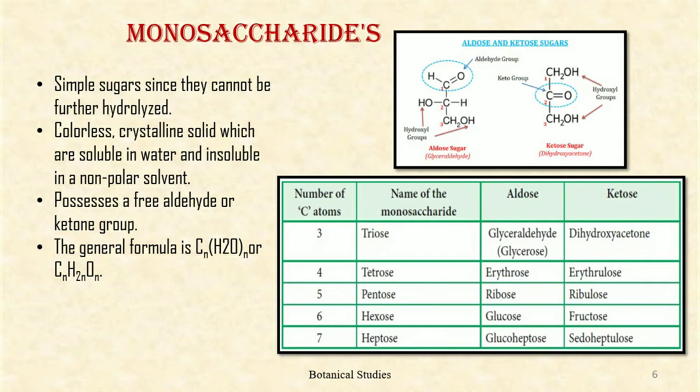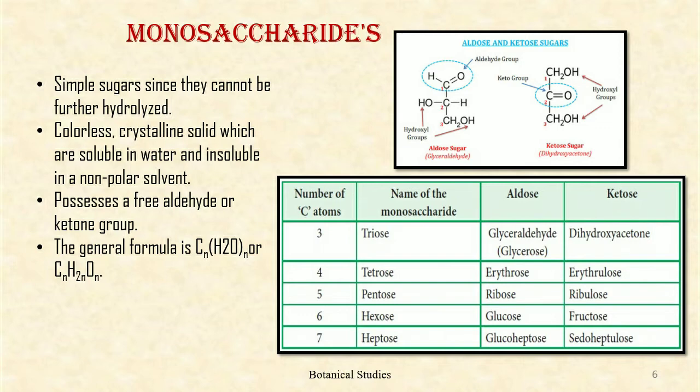Let us now study the classification of carbohydrates in detail. First, monosaccharides. Monosaccharide is the simple group of carbohydrate and is often called simple sugars since they cannot be further hydrolyzed. They are colorless crystalline solids which are soluble in water and insoluble in non-polar solvent. These are compounds which possess a free aldehyde or ketone group. The general formula is (CH2O)n, or CnH2nOn.